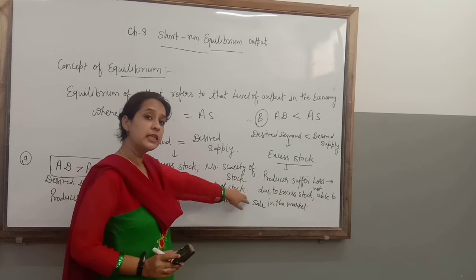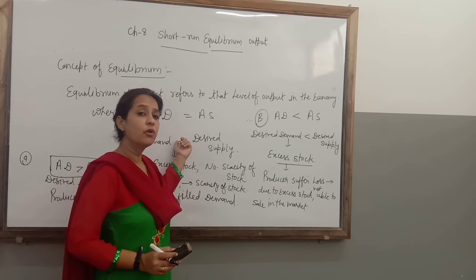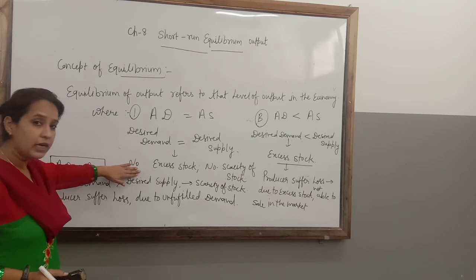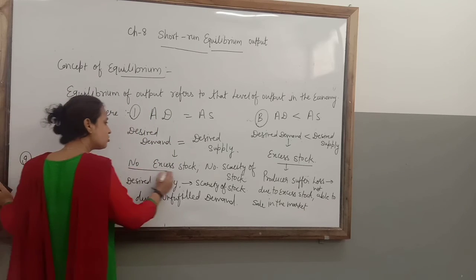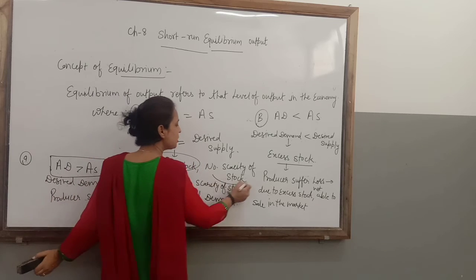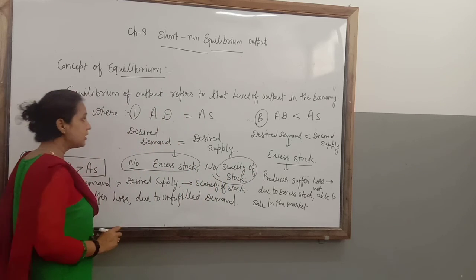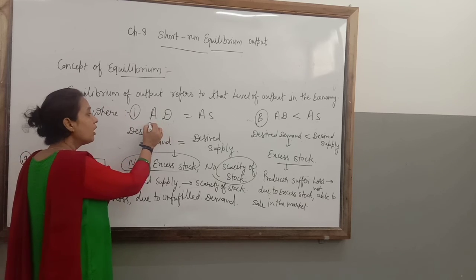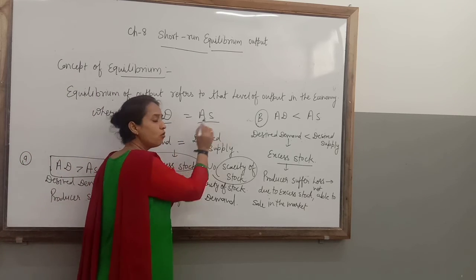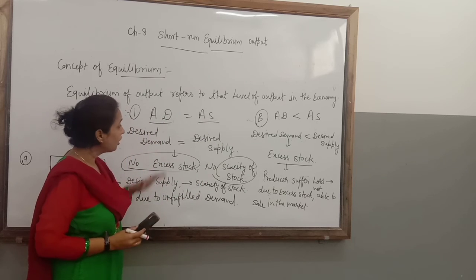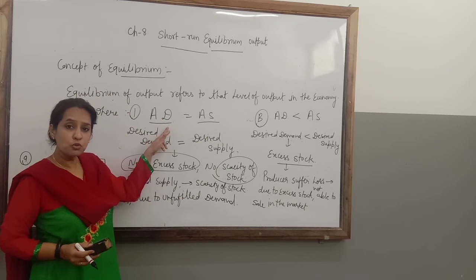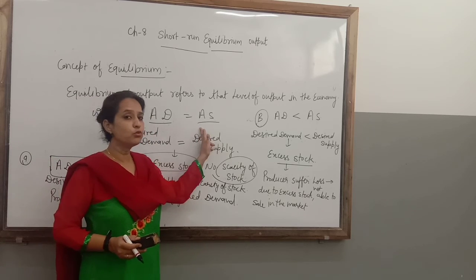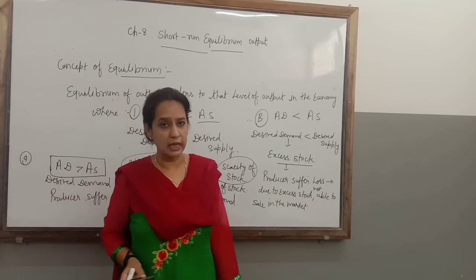Due to this reason, they find the situation where they do not face any problem of excess stock or scarcity of stock. Because of this reason, the equilibrium point will be at what point? Where AD is equal to AS. It means where the buyers wish to buy is exactly equal to what the producer wishes to sell.